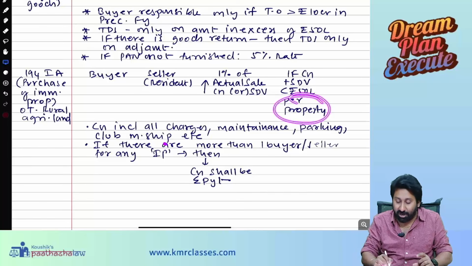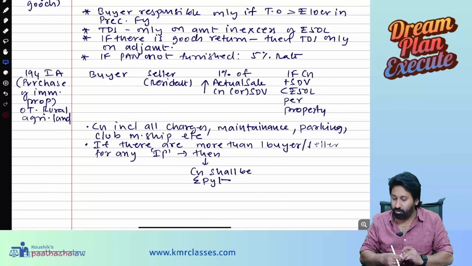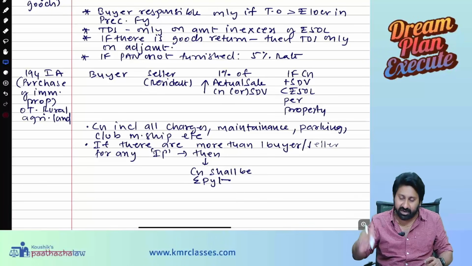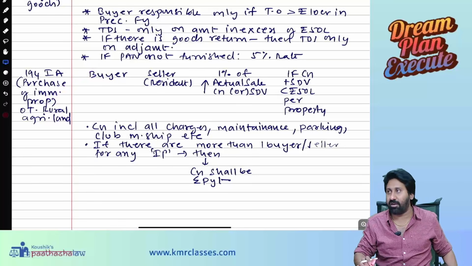Property wise you should see, not buyer and seller wise. Understood? So for that property, if they are paying equal to or more than 50 lakh, then TDS obligation will get attracted on purchase of immovable property other than rural agricultural land.